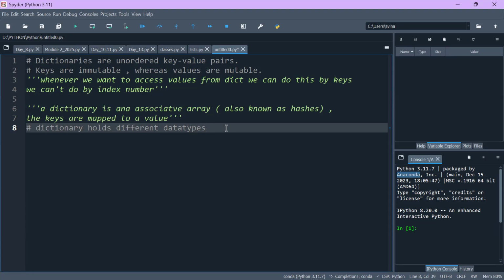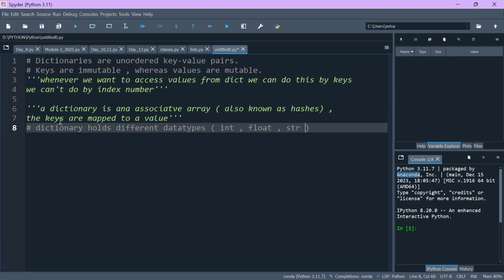So dictionary holds different data types. Again, that doesn't mean that it should be an int, a float, or a str, or anything; any data type. Dictionary holds such values.